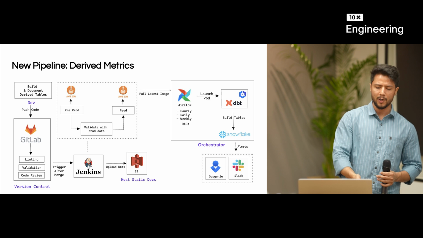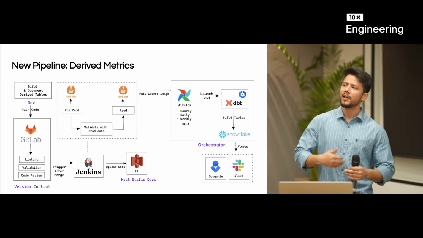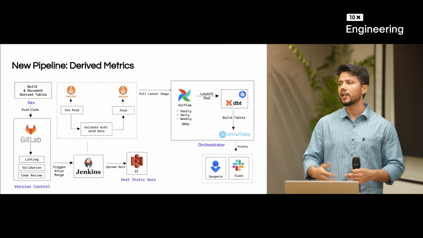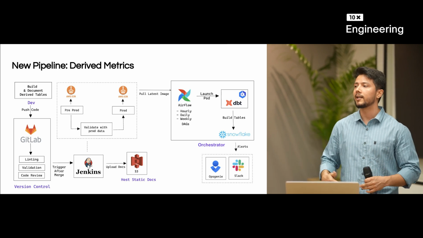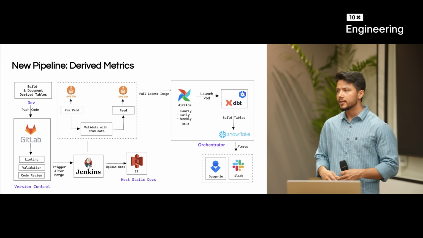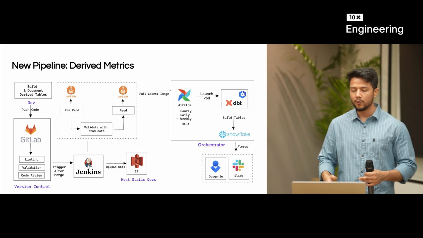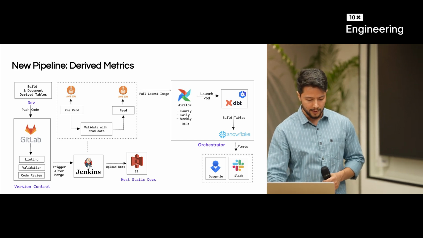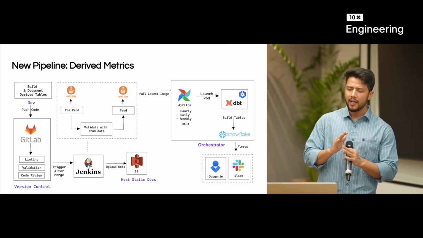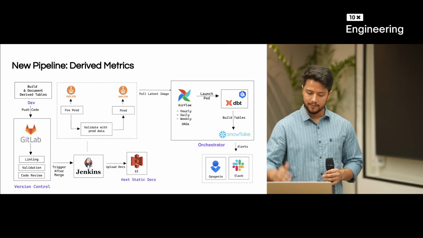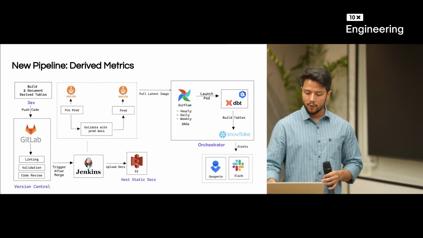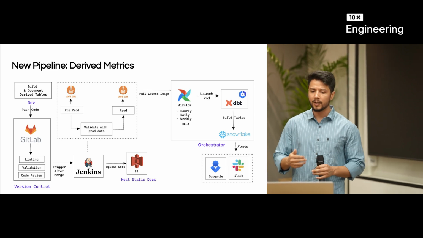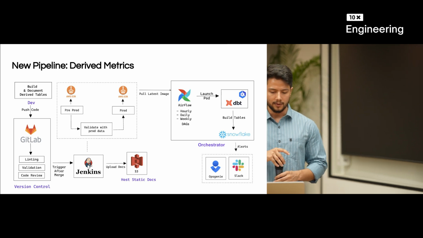And because everything is done in GitLab, we can do peer reviews. For the things that we cannot automate, at least the code review can tell the person, okay, these are the things you can do, probably reuse some components that already existed. Once the review is done, the MR gets merged, and again we use Jenkins here, and the code automatically gets deployed on production. Nothing needs to be done, similar to how microservices work.